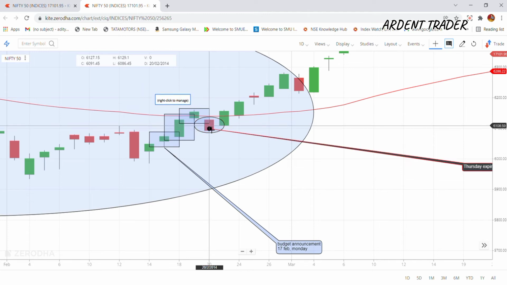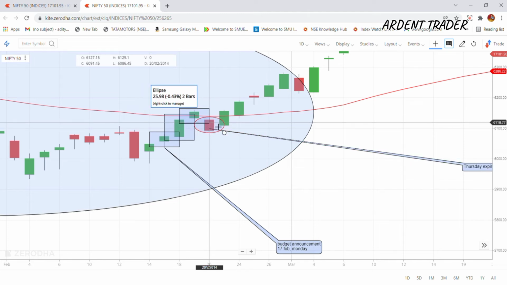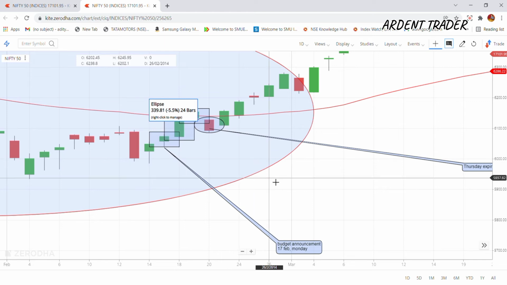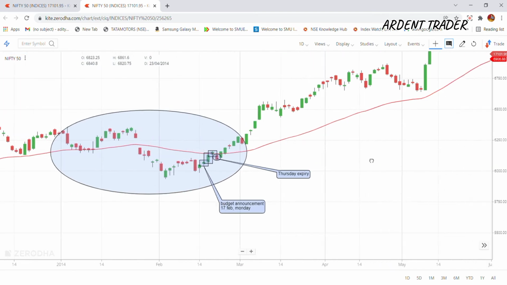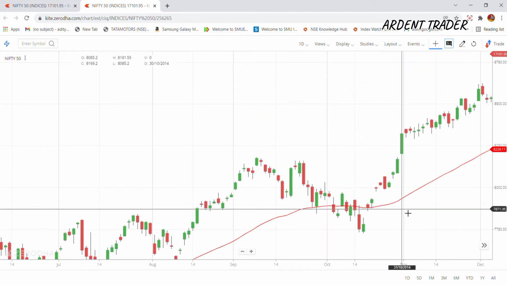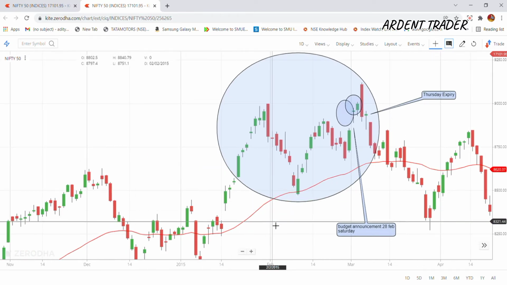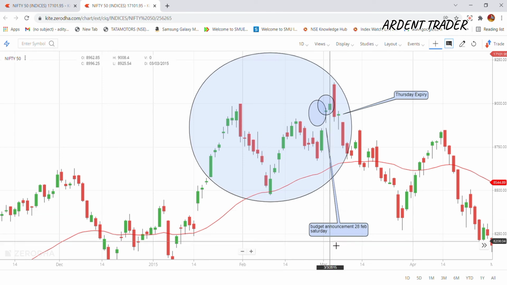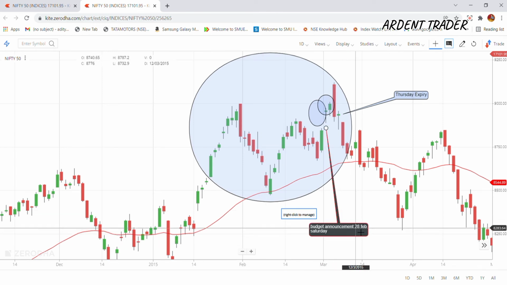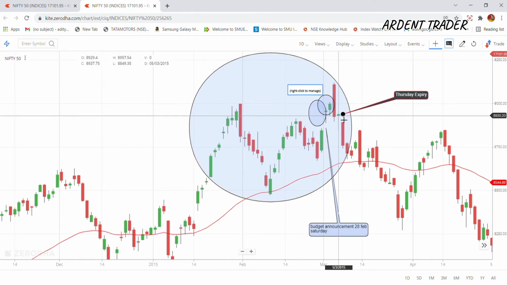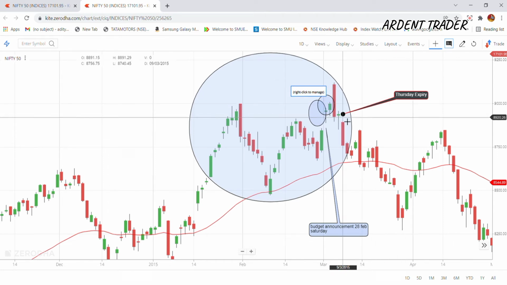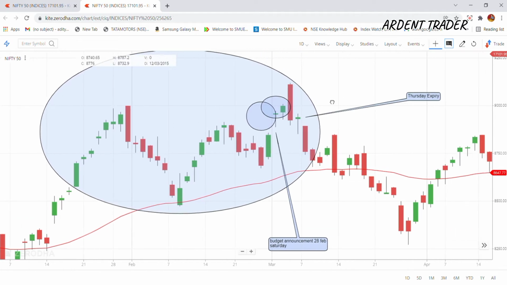But in order to confirm this, we need to check the other years also, and likewise we can also check the year 2015 also. You can see budget was announced on 28th February, that is on Saturday, and Monday, Tuesday, Wednesday, Thursday. You can see on Thursday a small doji like candle has formed, so not much movement is there.